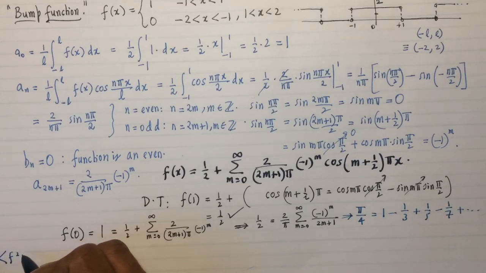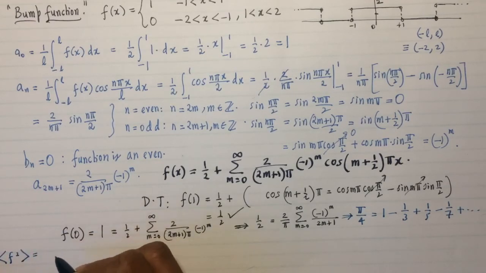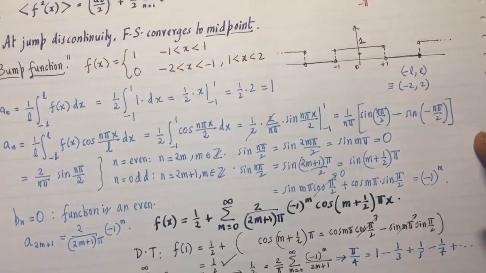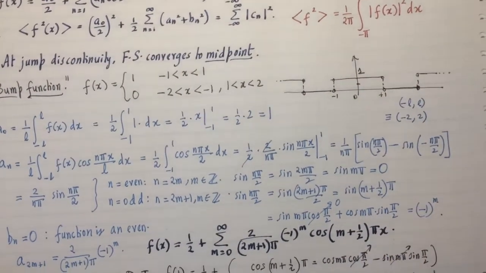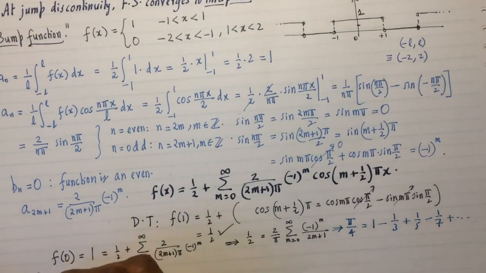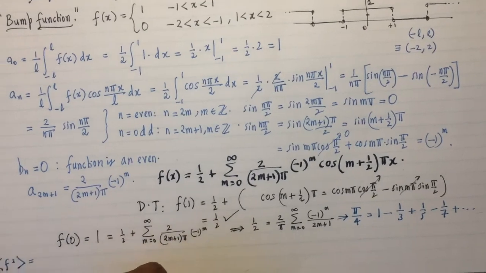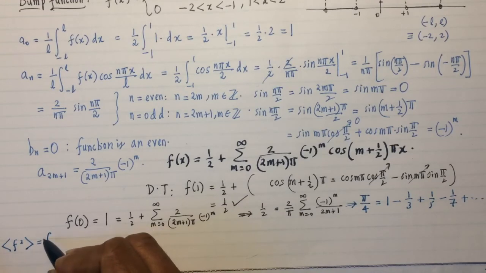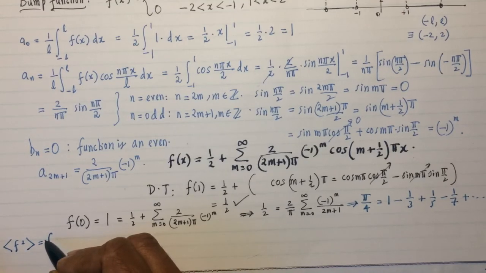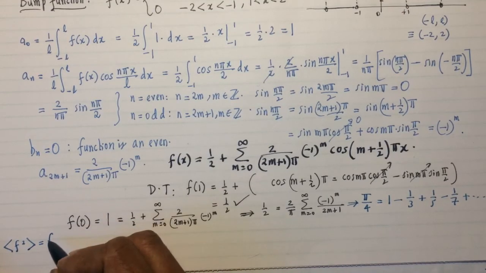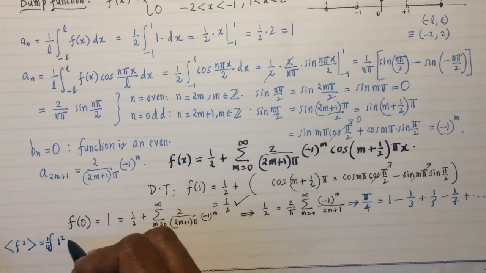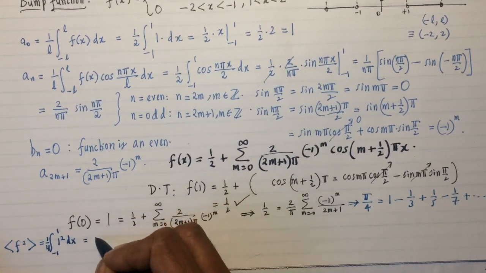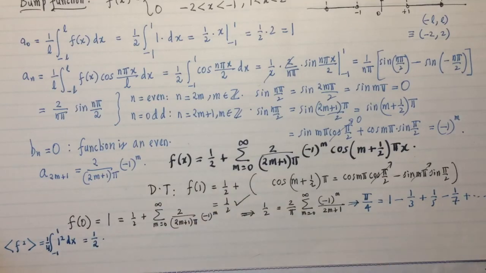The average of f squared, using the definition of the average I wrote here, is 1 over 2L, and L is 2, so that's 1 over 4, times the integral of 1 squared dx from -1 to 1, and that's just 1/2.